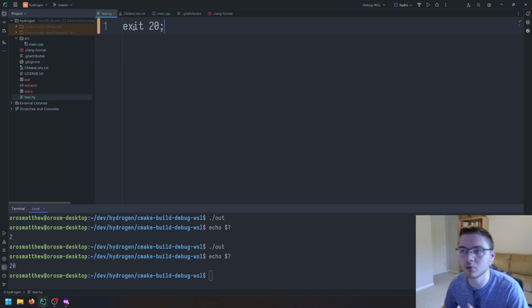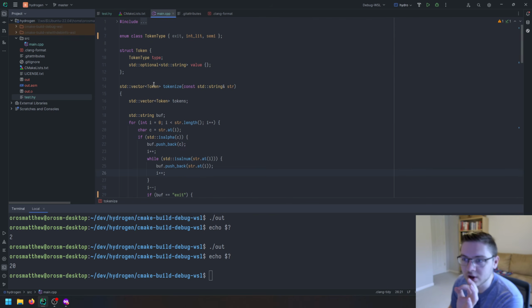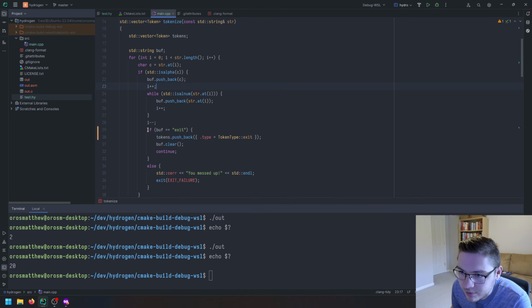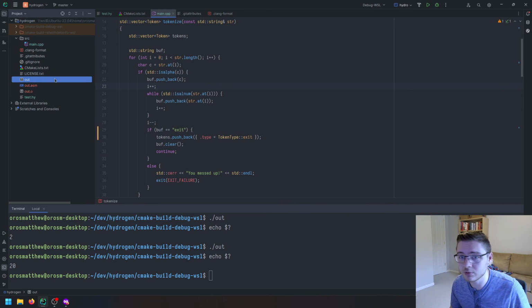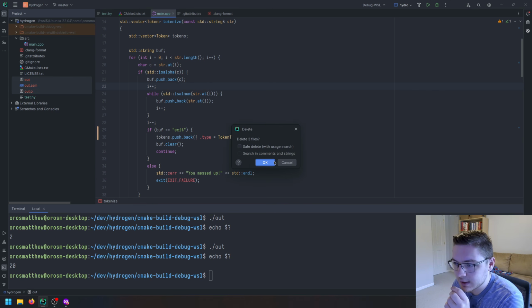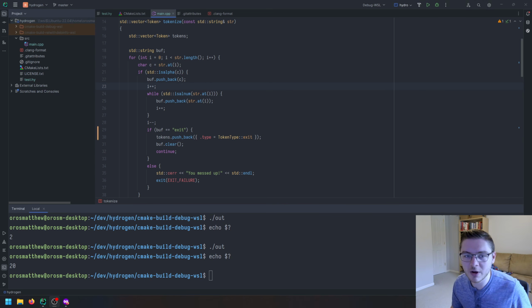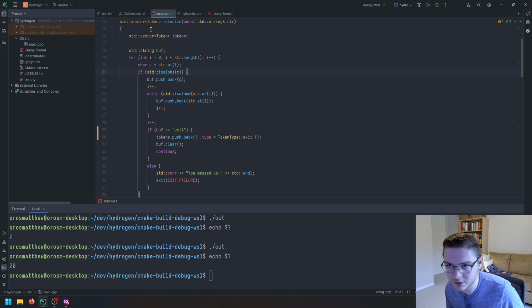It's all working. Cool. So the first thing I want to do is this whole manual manipulation of the index with doing this i++, i--, while, like, this is kind of messy. So what I want to do is create a class for tokenization and create a couple methods that are better for how we're going to process the individual characters in our source file.